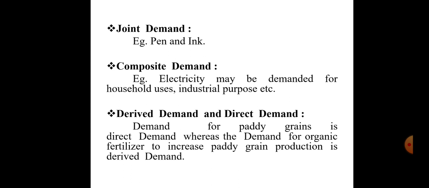Derived demand means it is an indirect demand, meaning demand for organic fertilizers is not for direct consumption, but this product will be used for another purpose, and again that will affect the demand for paddy, so it's a derived demand. The demand for fertilizers, even demand for agrochemicals, those are derived demand. So derived demand means it's not a direct use of that product, but the demand for that product is for another purpose, for something else, and that product will be useful, so that is the derived demand.